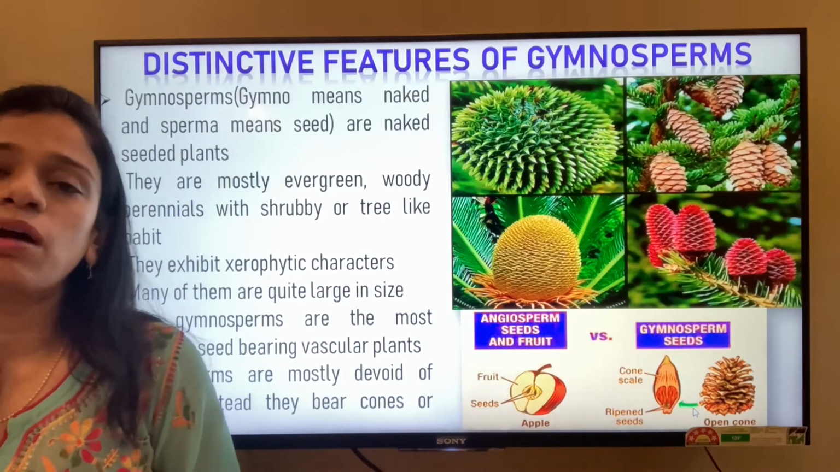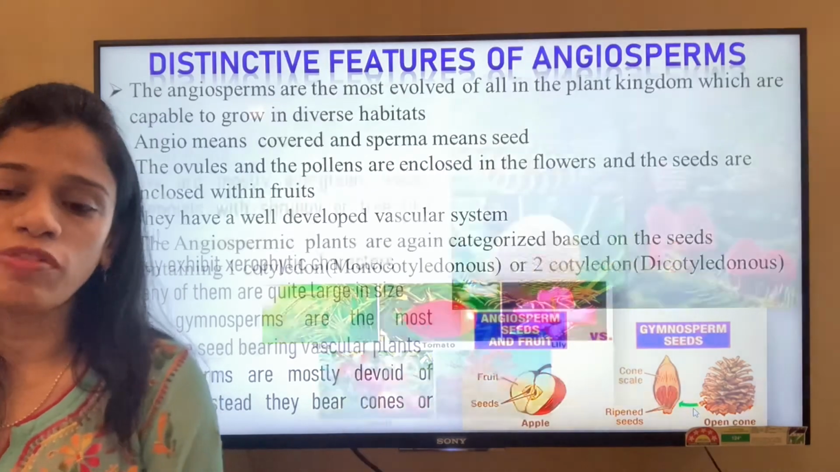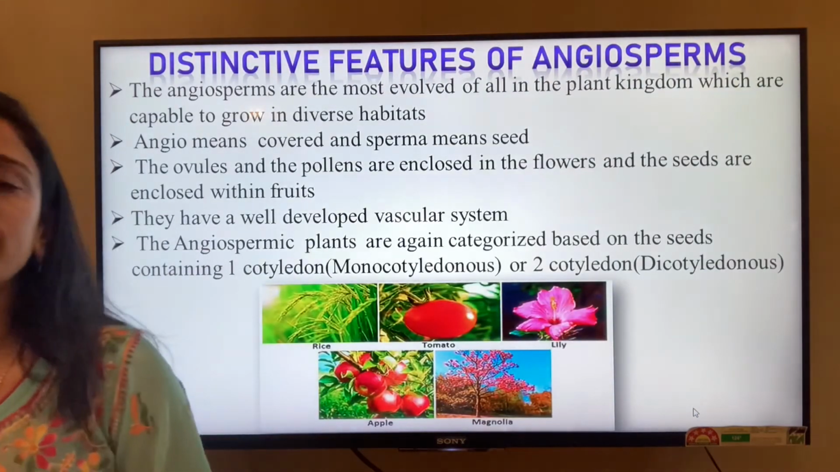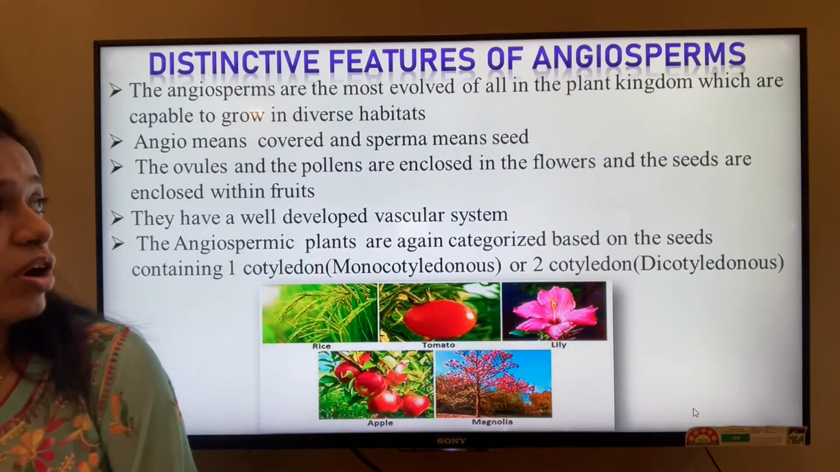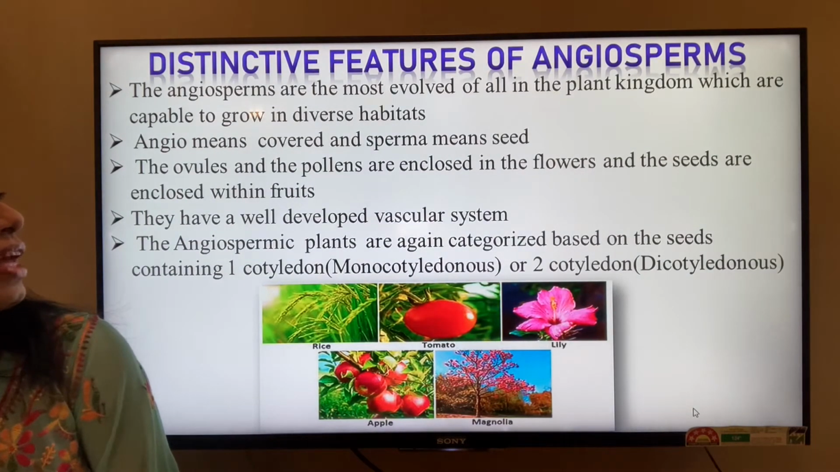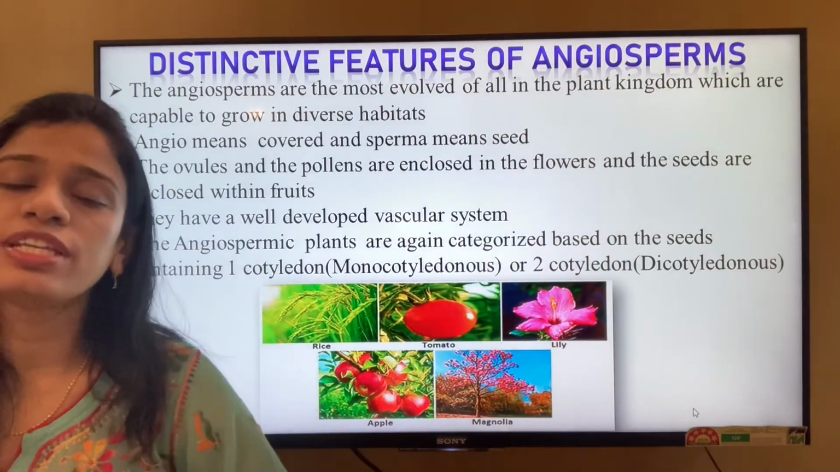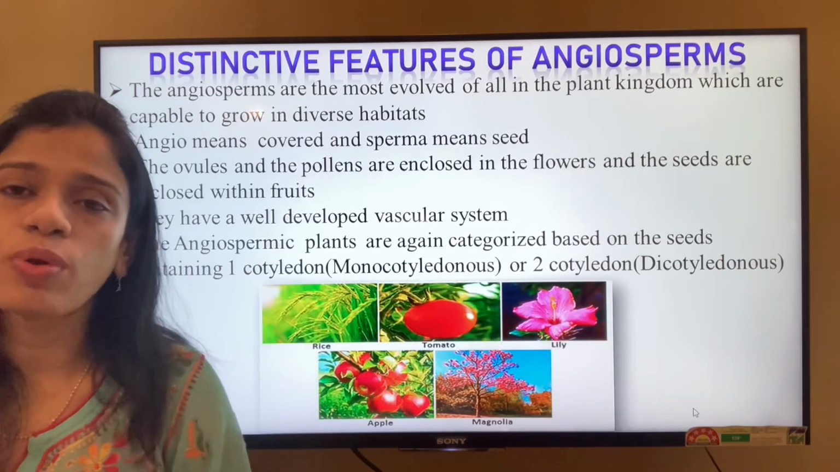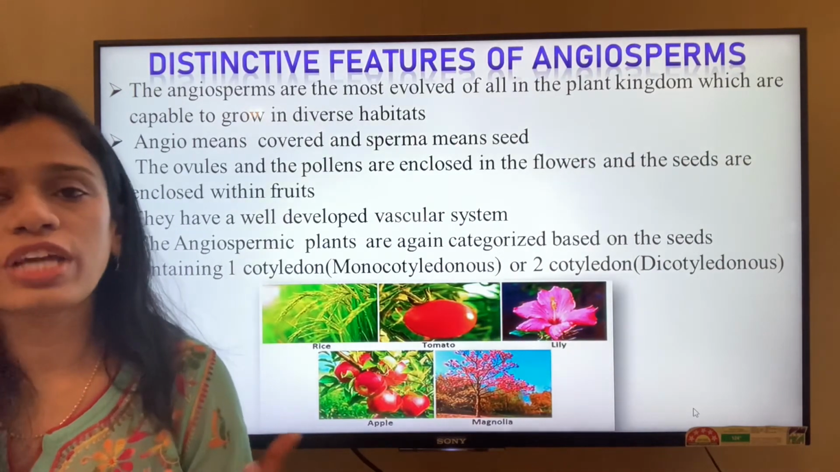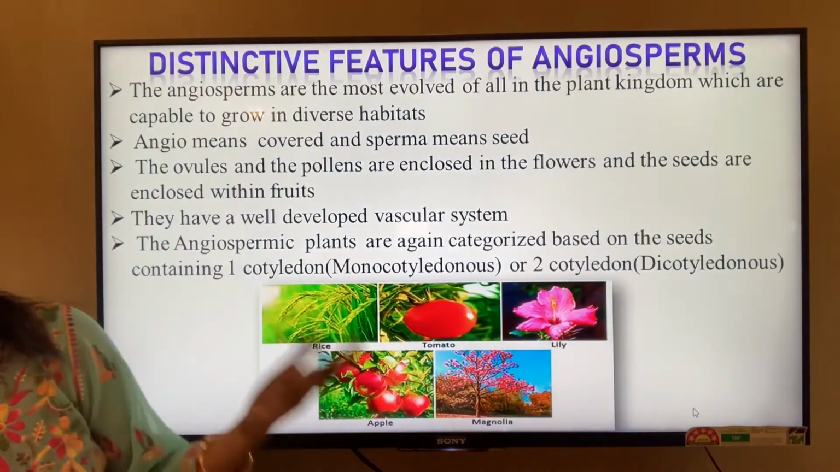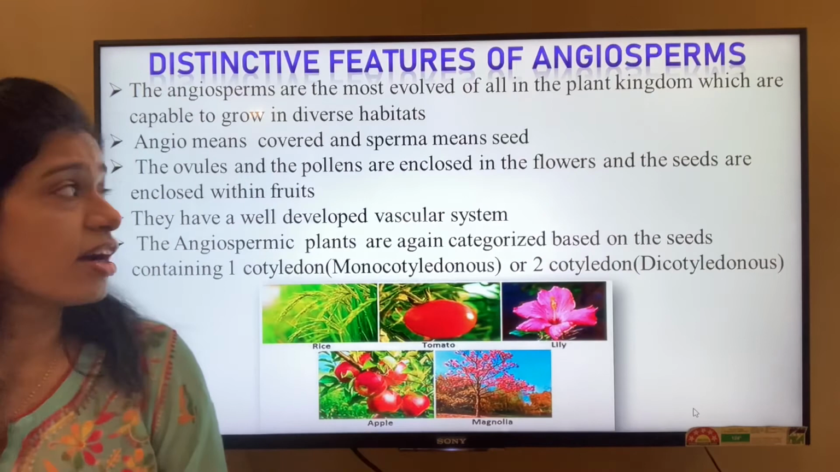So finally we'll come on to the angiosperms, the most advanced group of the plant kingdom. So what are the distinctive features of the angiosperms? The angiosperms are the most evolved of all the plant kingdom, and they can grow in diverse habitats. You can see them growing in all temperatures, in advanced climates, in very diverse conditions. They are angios meaning covered and sperma meaning seeds. So they have covered seeds.